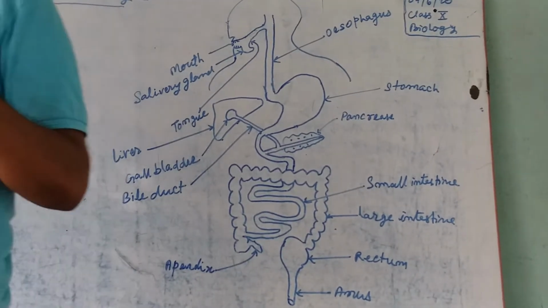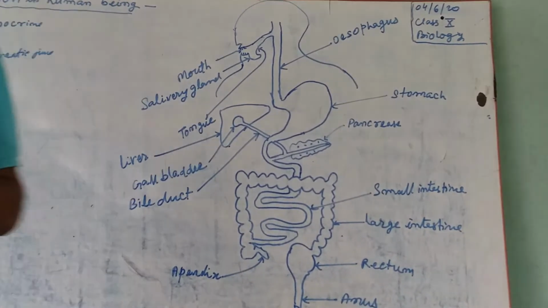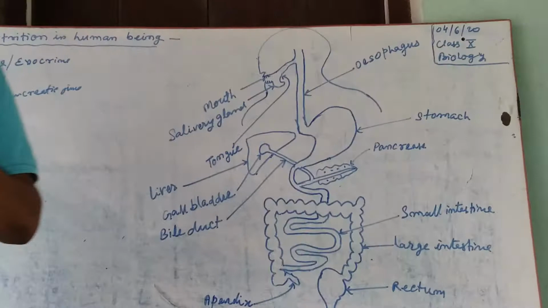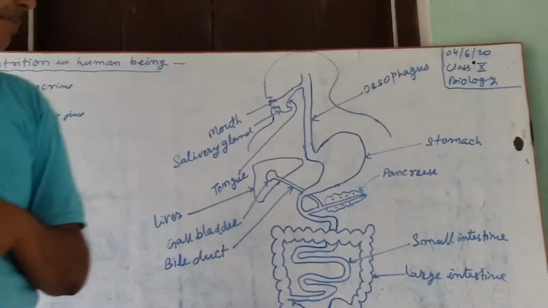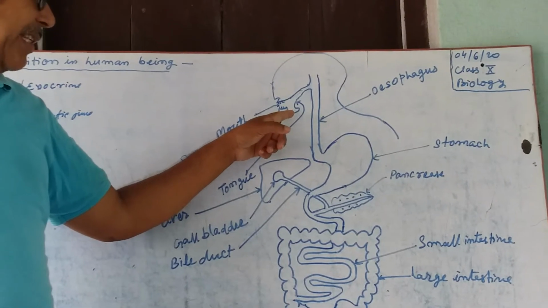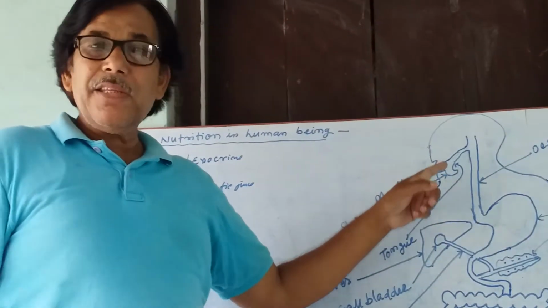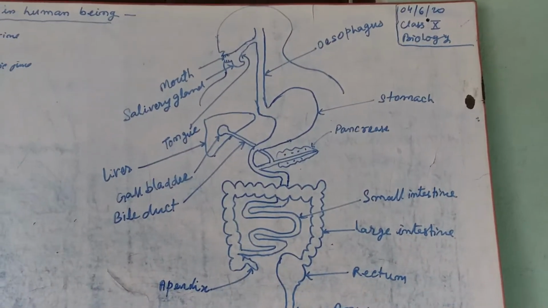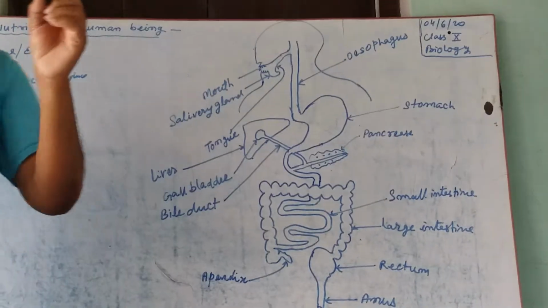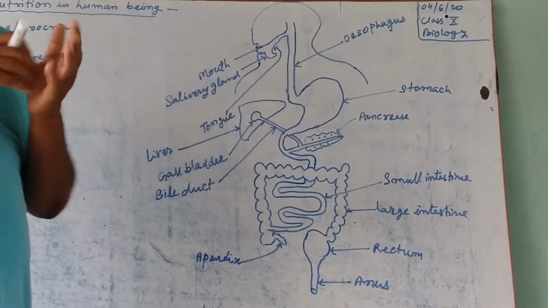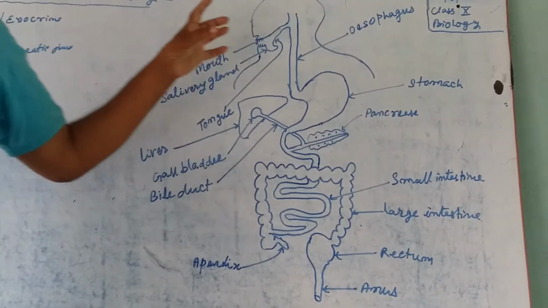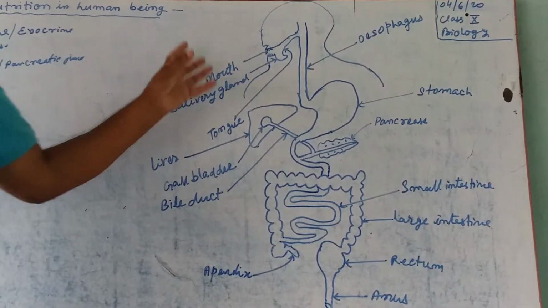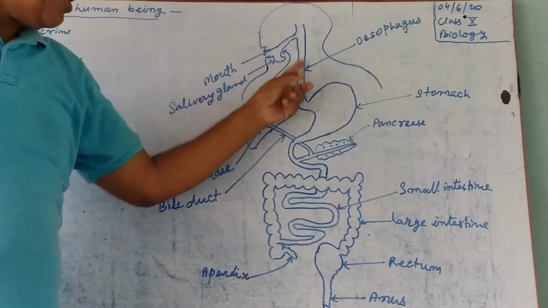How does digestion take place in human beings? The first step means digestion starts in the mouth. When we grind and chew our food, the saliva from the salivary gland mixes with the food, which contains an enzyme amylase, which helps in digestion. Thus, food is partly digested in the mouth. Saliva also lubricates the food, which makes it easy to swallow through the food pipe.